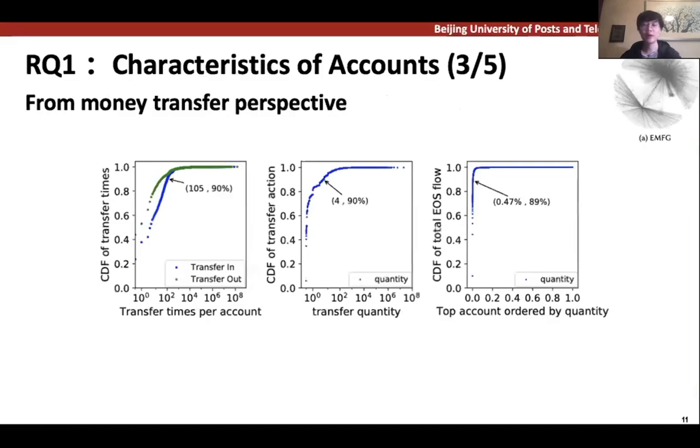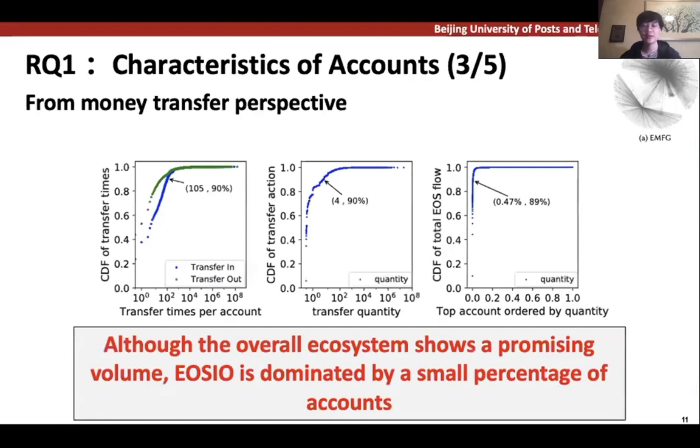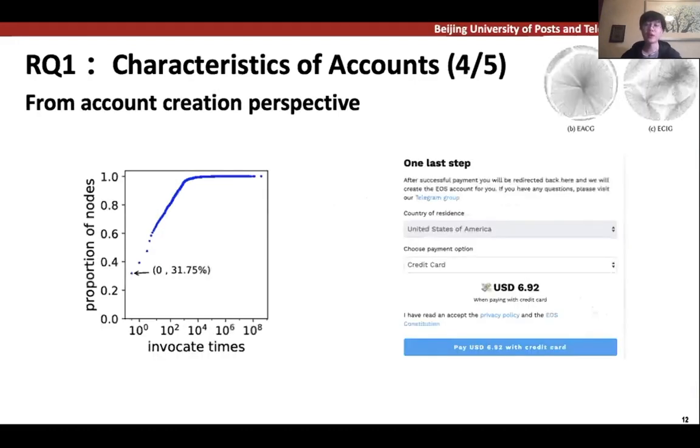First of all, using the money transfer graph, we analyze the distribution, transfer frequency, and quantity, as shown in the figure. From the figure, we can see that most money transfers via EOSIO are small transfers. The quantity of 90% of all transfers is below 4. And the top 0.47% of accounts cover 90% of the total volume. From this result, we can see that although the overall ecosystem shows a promising volume, EOSIO is dominated by a small percentage of accounts.